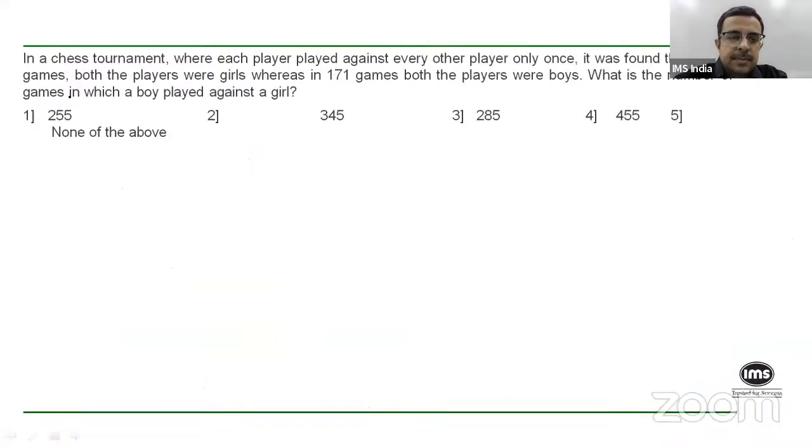Okay, let's move on to the next question. In a chess tournament where each player played against every other player only once, it's like a round robin. It's called a round robin tournament, right? It was found that in 105 games, both the players were girls, whereas in 171 games, both the players were boys. What is the number of games in which a boy played against a girl?